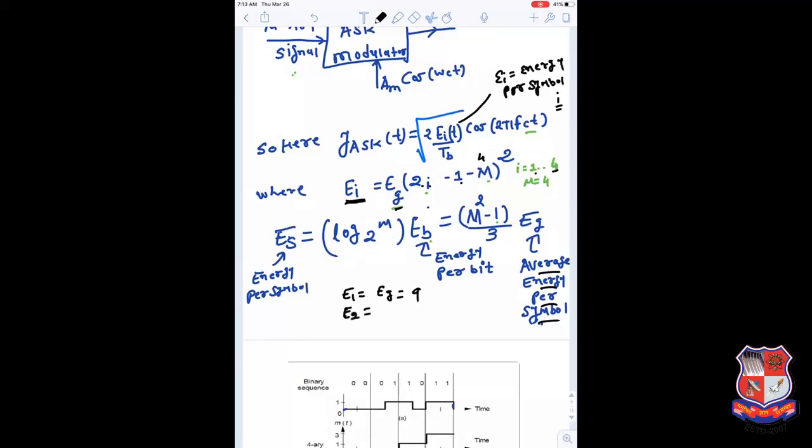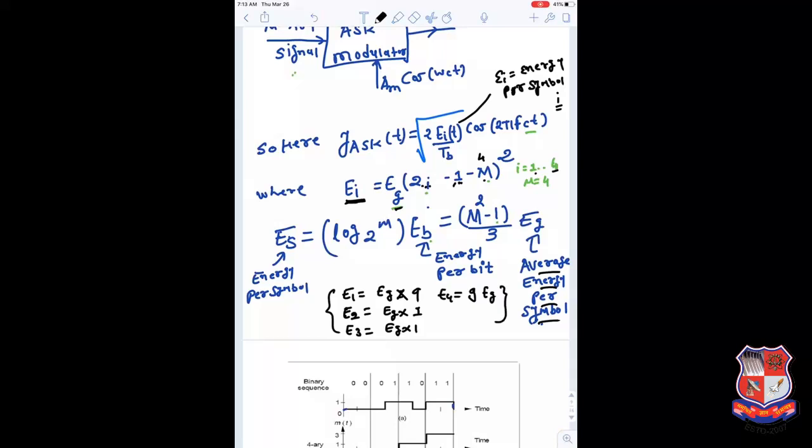For E2, 2 into 2 is 4, minus 1 minus 4, that is minus 1, so amplitude 1. For E3, I is equal to 3, 3 into 2 is 6, 6 minus 5 is 1, so Eg into 1. For E4, I is equal to 4, 4 into 2 is 8, 8 minus 5 is 3, and 3 squared is 9, so 9 into Eg.